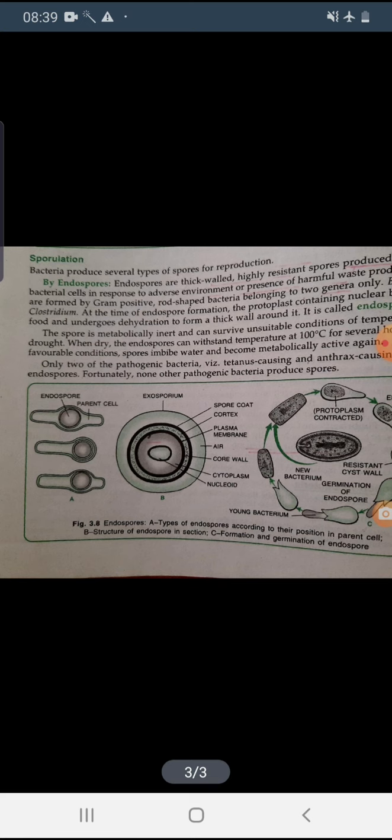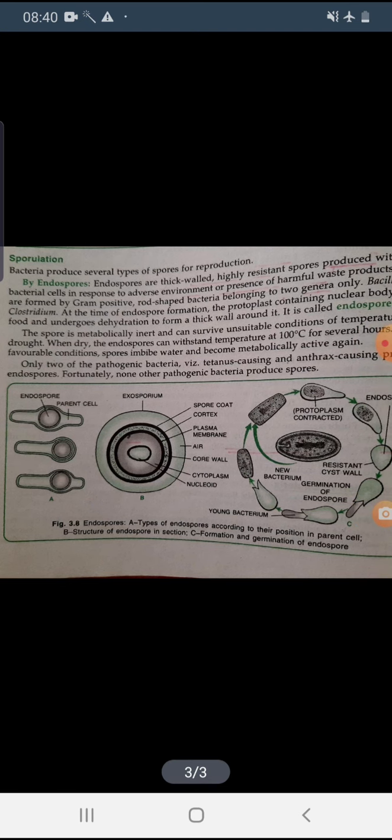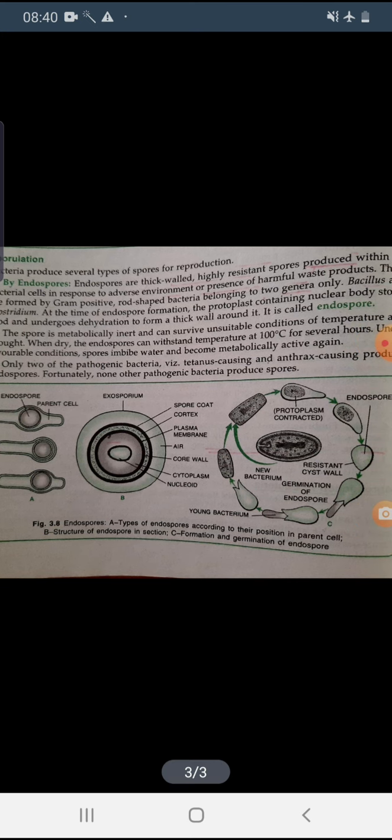So during endospore formation, inside the protoplast there is the nuclear body, and it stores the food and undergoes the dehydration process for what? To make a thick cell wall, and this is called the endospore. Why this cell wall? Because to give protection from unfavorable condition, unfavorable environment, or any kind of harmful chemical products.